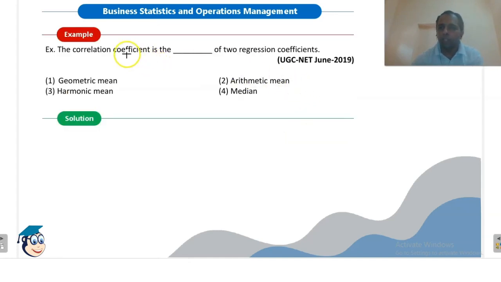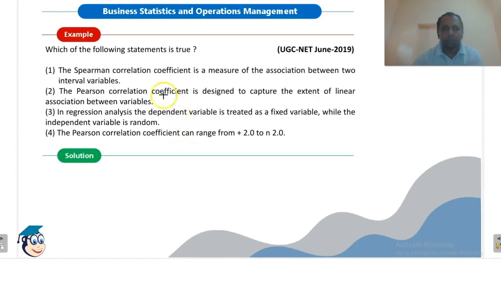Now these are some of the questions from previous examinations. The correlation coefficient is the dash of two regression coefficient. We have seen that correlation coefficient is the geometric mean, R equals to under root of byx multiplied by bxy. Okay, so it is the geometric mean between the two regression coefficient. So first is the right option.